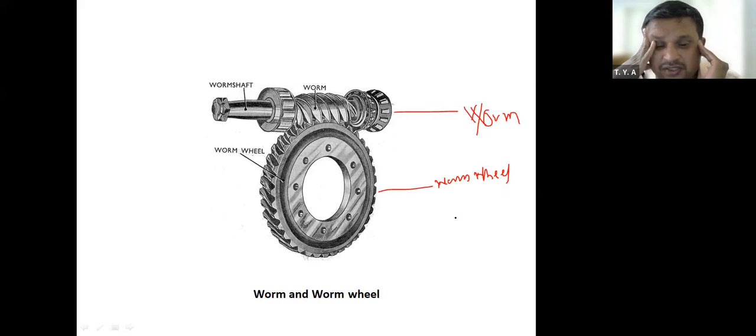Therefore, these gears, that is worm and worm wheel, are used in material handling equipments. You know that because of large speed reduction ratio, more amount of heat is generated. More friction will be there and more heat will be generated. What will happen if more heat is generated at the gear tooth? The gear tooth surface is going to warp.